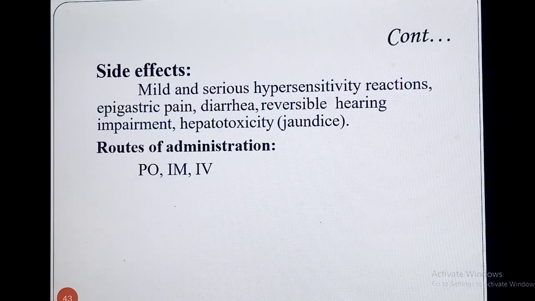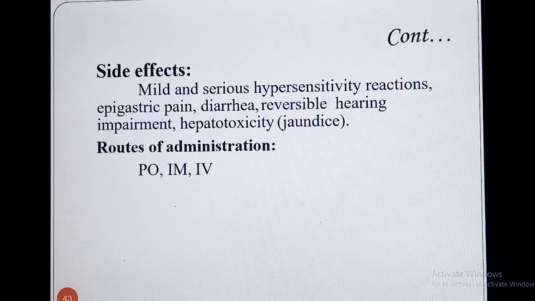Now look at here, these are the side effects reported with macrolides. Let's suppose if macrolide is used, there may be chances of mild and severe hypersensitivity reactions, epigastric pain, diarrhea, reversible hearing impairment, and hepatotoxicity or jaundice.